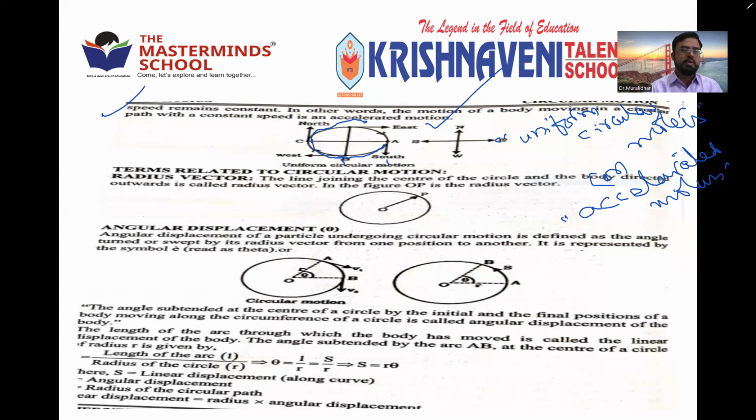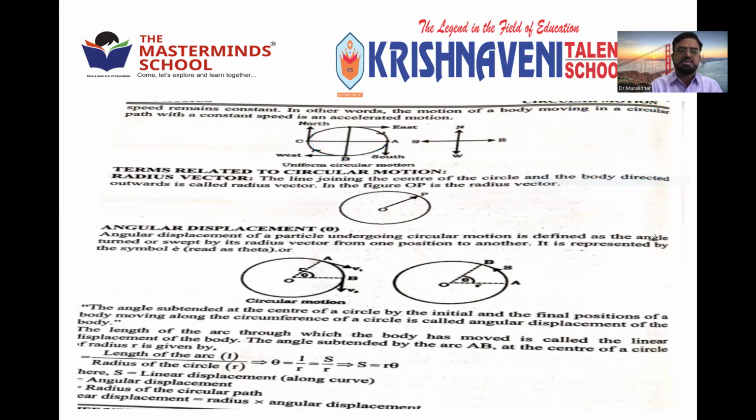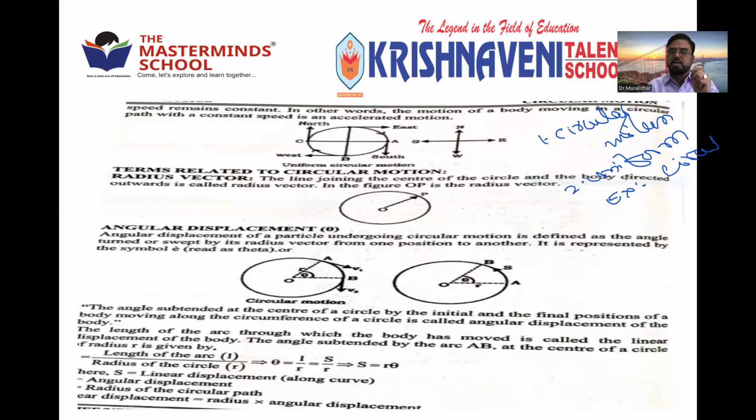Clear? So today we learned only three important things. First, what is circular motion? A motion of a body along a circular path is called circular motion. Second, uniform circular motion: a body moving in a circle at constant speed along a circular path is called uniform circular motion.